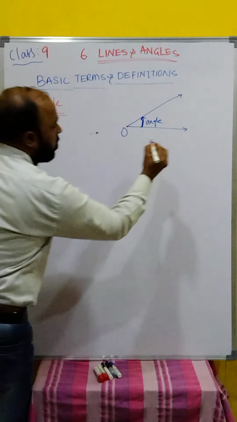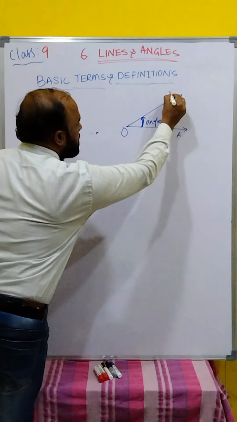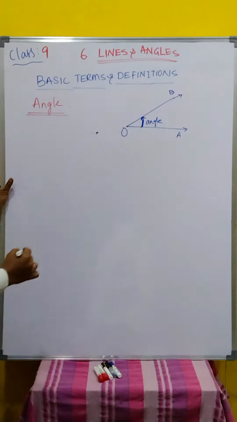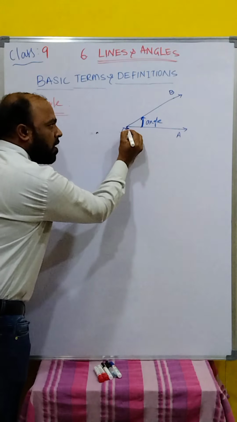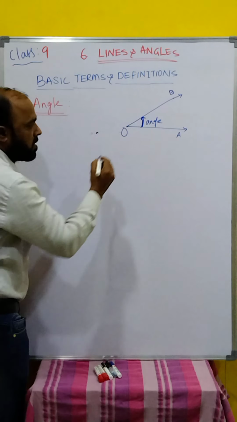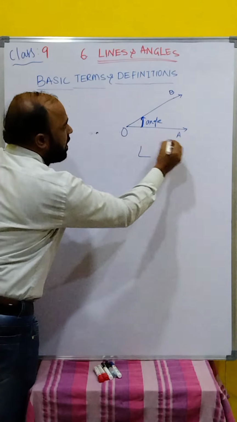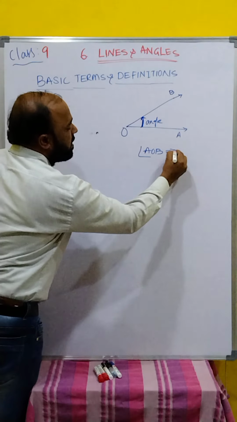Clear children? Suppose I am selecting OA and this one as OB. OA is a ray, and OB is a ray. And what is the common end point here? Origin. Origin is O. And this is angle AOB, the formed angle AOB. This is the angle.